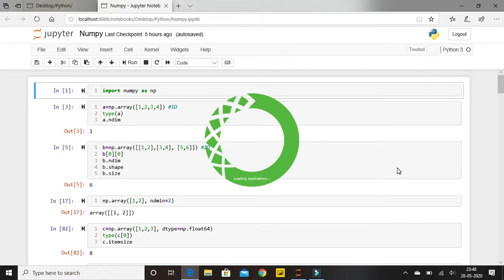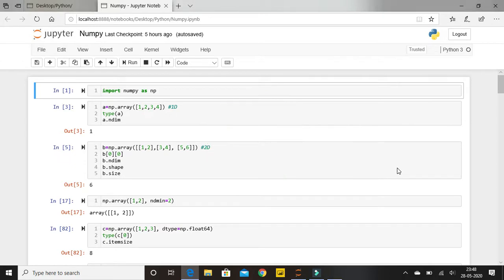Okay, so as I said in one of my videos in my Python playlist, Python does not contain array. There is no concept of array in Python, but there is a concept of array in numerical Python. So basically this playlist will only be circulating around two objects, that is array and the second is matrices. A matrix is nothing but a subset of array, I would say.